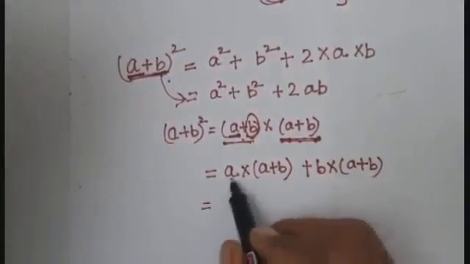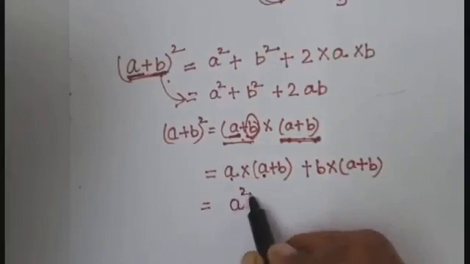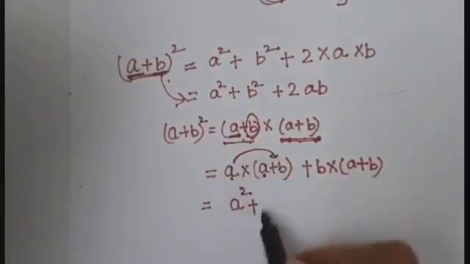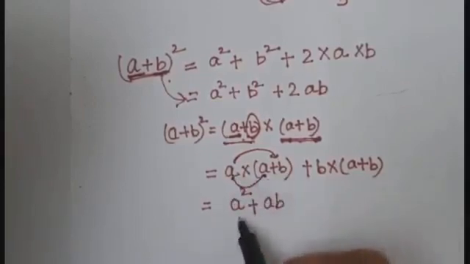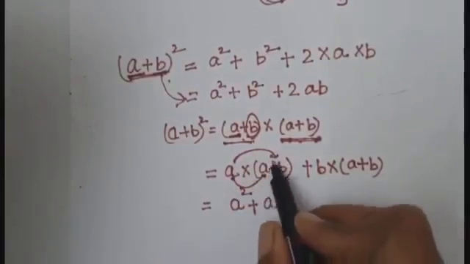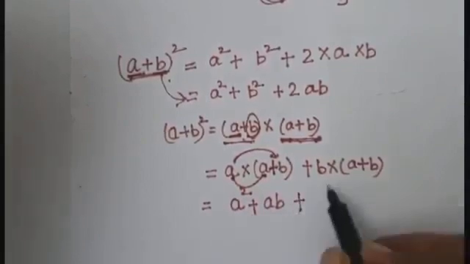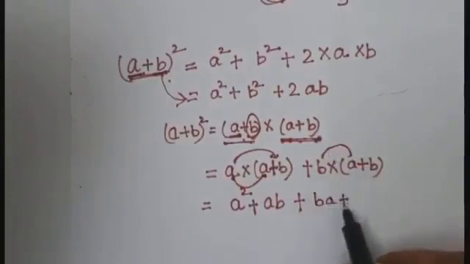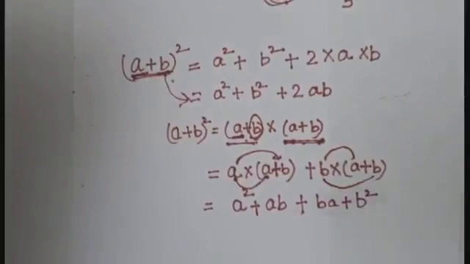Now a multiply a is a square. A multiply b is ab. In between there is plus sign, so I have put plus. Now b multiply a is ba plus b multiply b is b square.